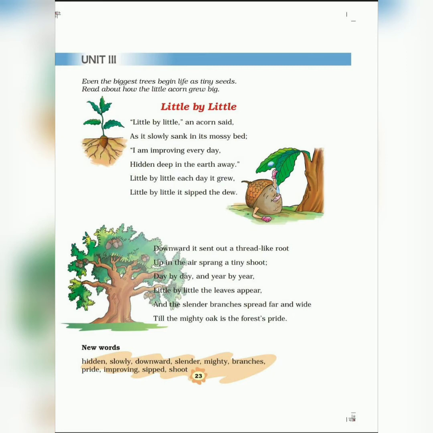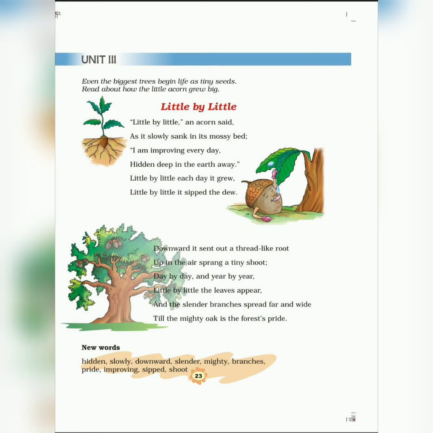Little by little, an acorn said, as it slowly sank in its mossy bed. So, children, an acorn is a fruit which is there in the oak tree, right? So, the fruit of the oak tree said little by little as it slowly sank in its mossy bed.